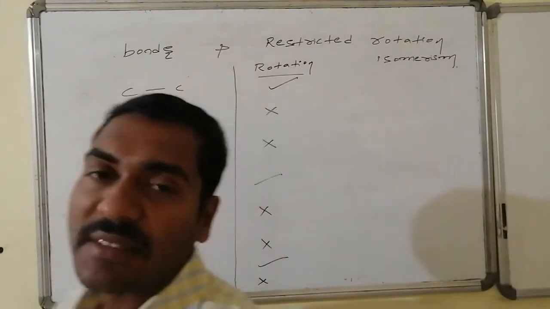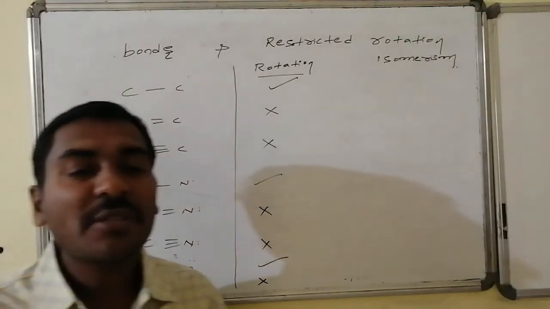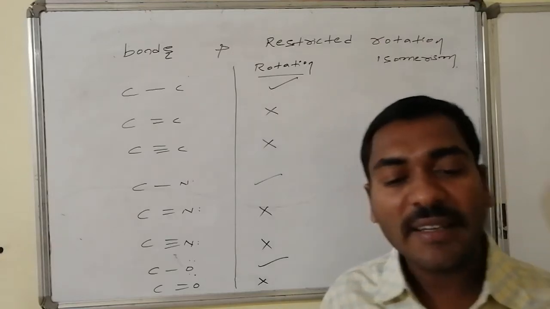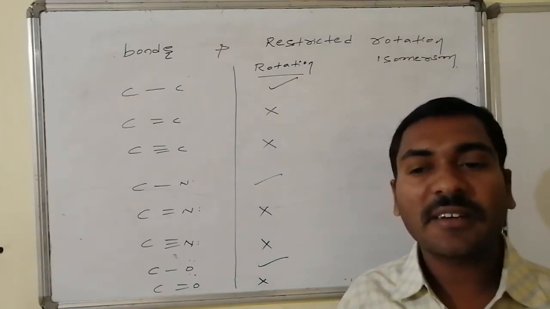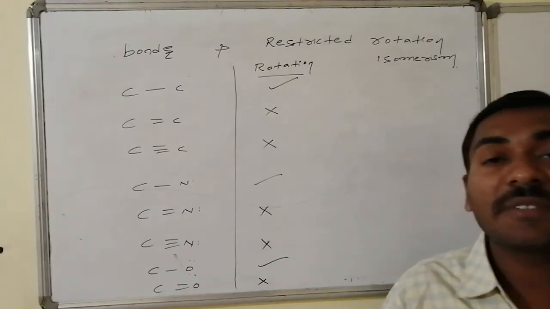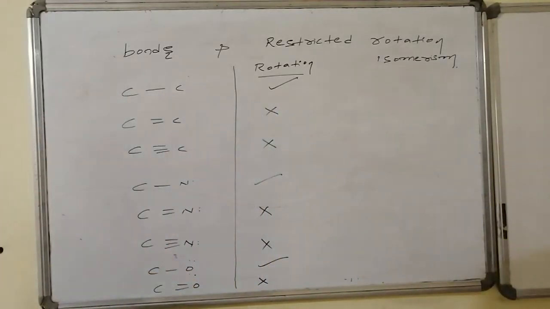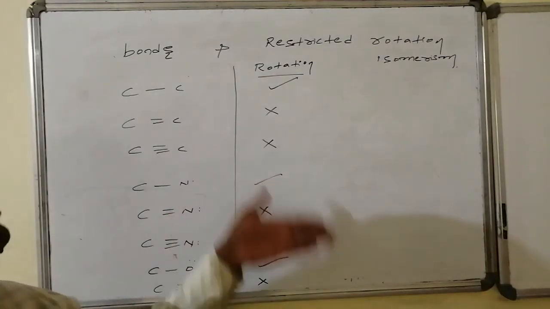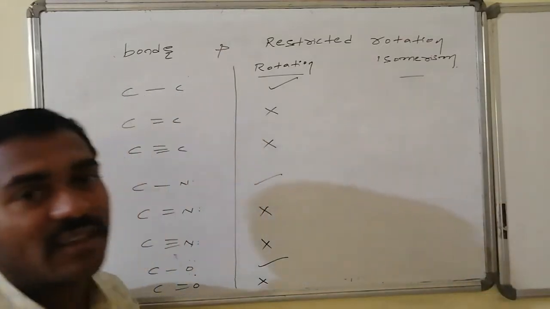Out of this restricted rotation, our intention is to get the isomers. Isomers are due to what? Substitutions present on the atoms. At least we have to have substitution on the atoms. Though it maintains restricted rotation, that is not enough. The other condition is that it should be associated with groups, with valencies. In the single bond case, rotation is present, hence restriction is not present. It doesn't show any kind of isomerism; that is, geometrical isomerism is not possible.